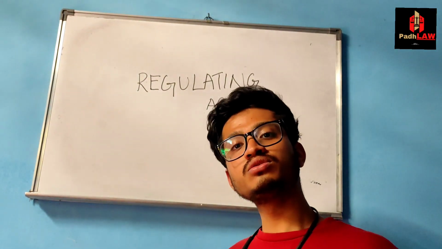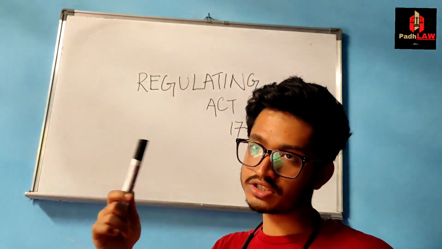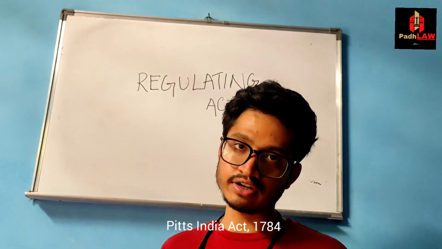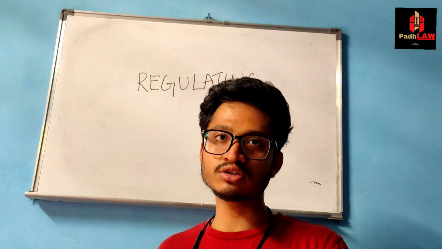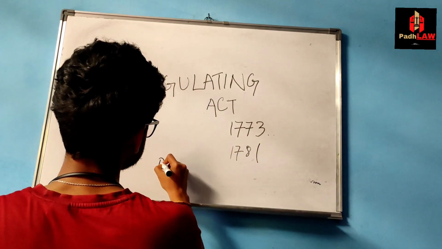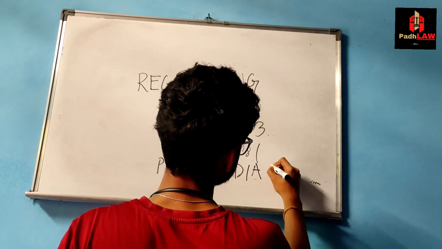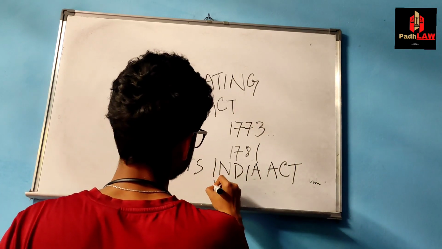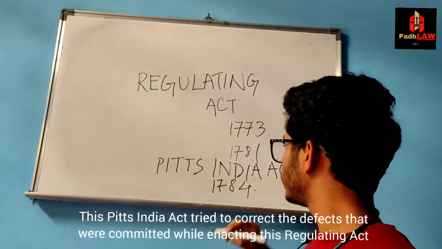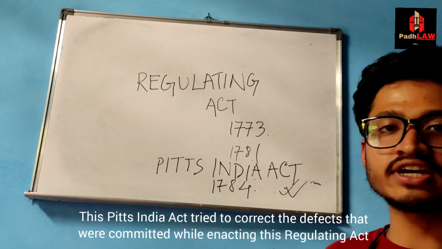So let's move on to the defects. There were many defects. So in order to correct these defects, the Crown, the British government came up with another act, the Pitt's India Act of 1784. उसके पहले भी 1781 में act हुआ था. In 1781 हुआ था, and then the Pitt's India Act of 1784. So this act tried to correct the defects that were committed while enacting this Regulating Act.